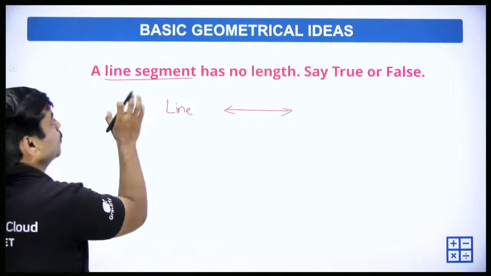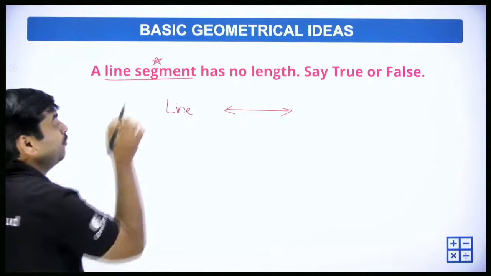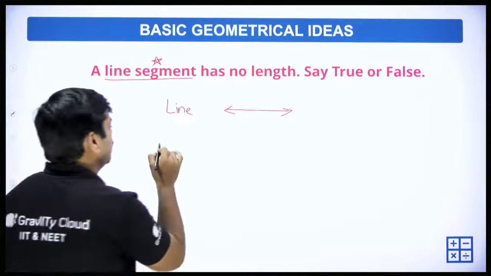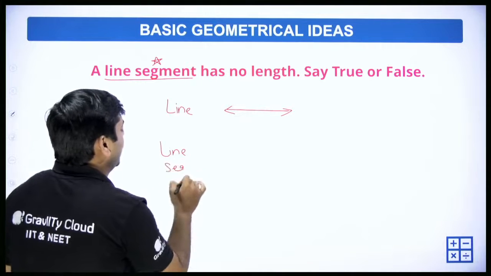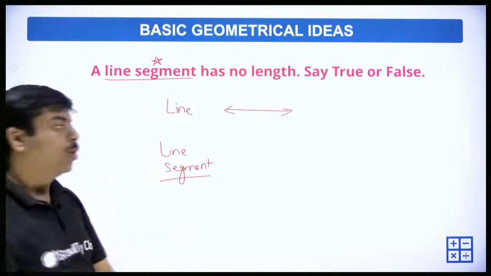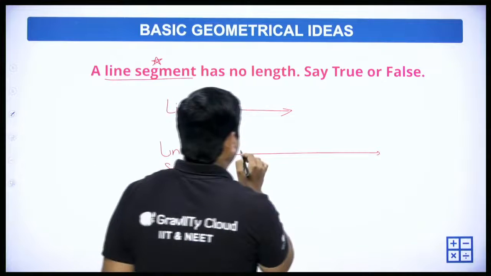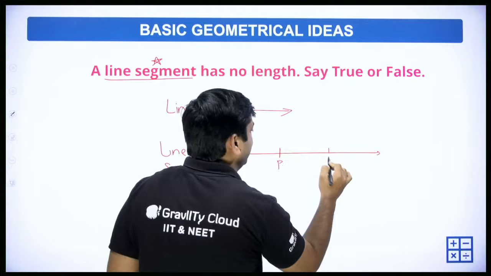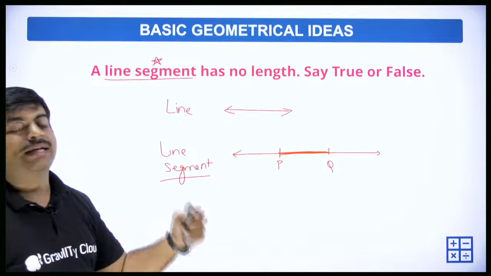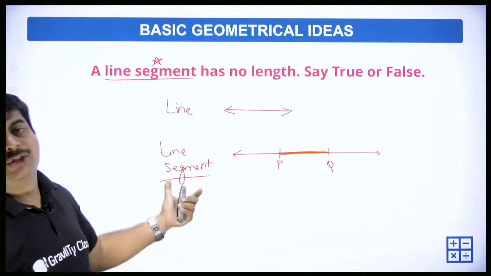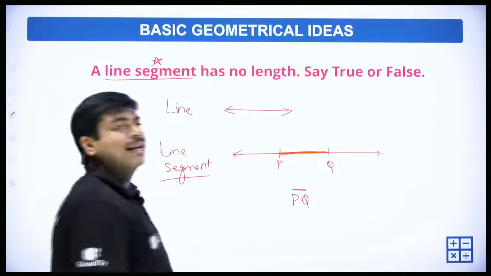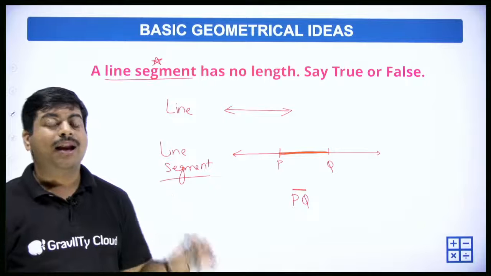This is about a line, but the question is asked about a line segment. You should be very careful with that. What is a line segment? Segment means it's a part of a line. Segment means it's always a part of something else. So out of this complete line, if you fix 2 points, let's say P and Q, this PQ is the line segment. We represent it like this: PQ bar is a line segment.